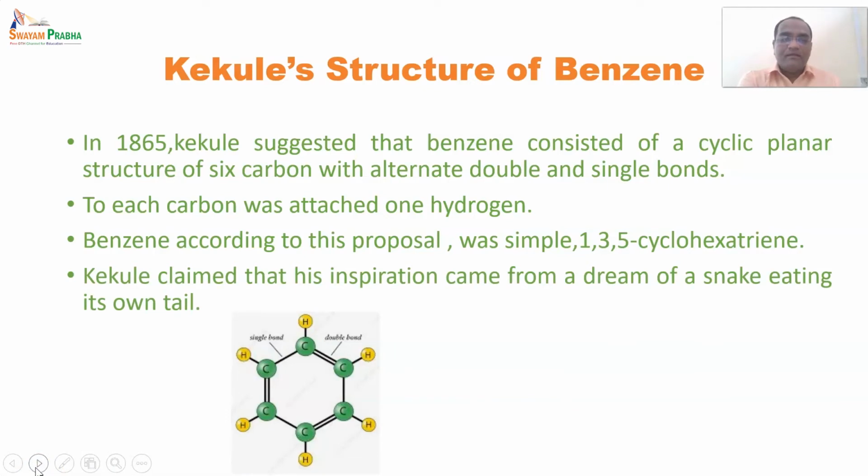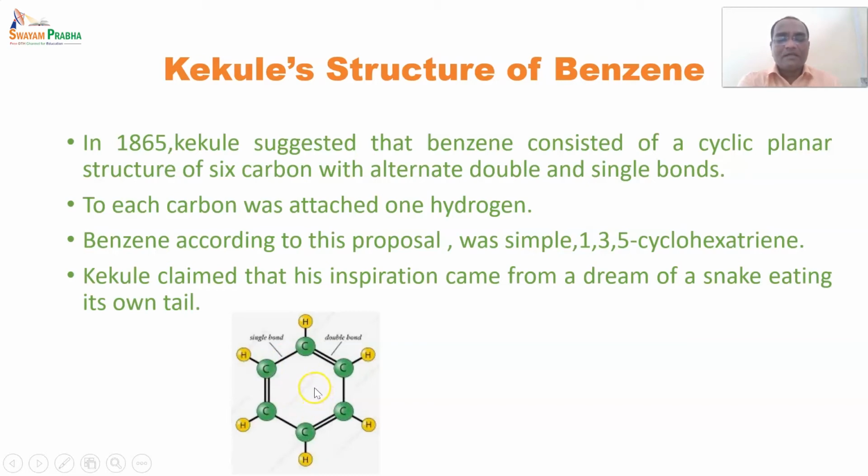And earlier I also said that it was an interesting story, because before the evidence of spectroscopic data, Kekulé claimed that this inspiration came from his dream of a snake eating its own tail. A similar kind of structure, benzene looks like a snake eating its own tail, meaning it has been connected, and one small snake was revolving in between.